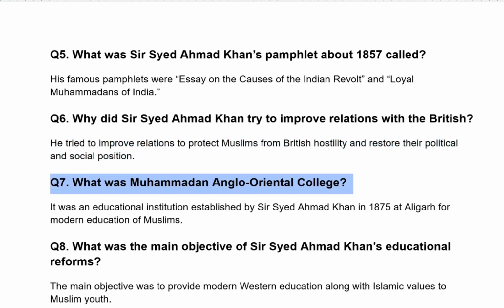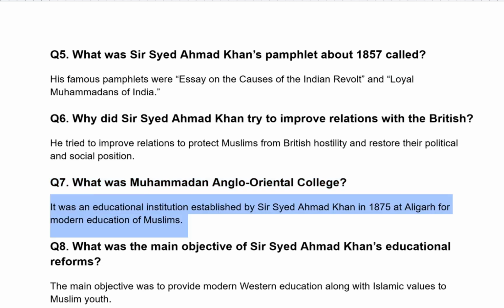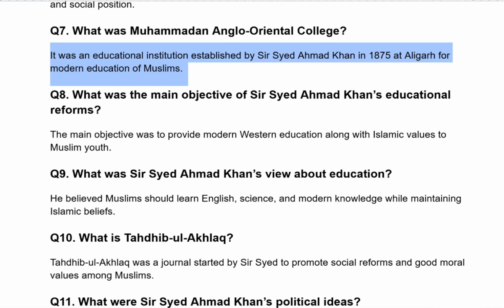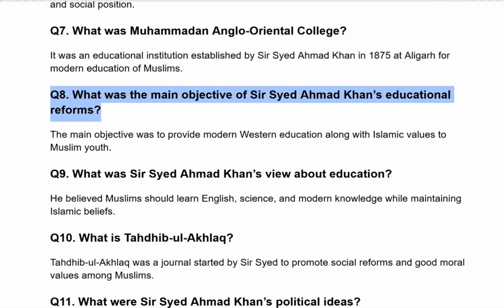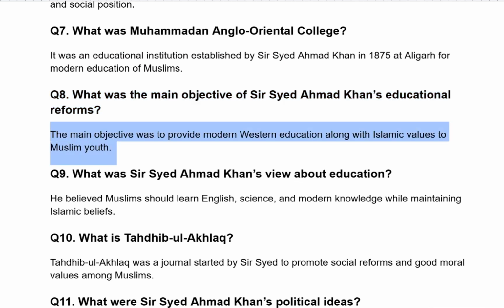What was the Mohammedan Anglo-Oriental College? It was an educational institution established by Sir Syed Ahmad Khan in 1875 at Aligarh for the modern education of Muslims. What was the main objective of Sir Syed Ahmad Khan's educational reforms? The main objective was to provide modern Western education along with Islamic values to Muslim youth.